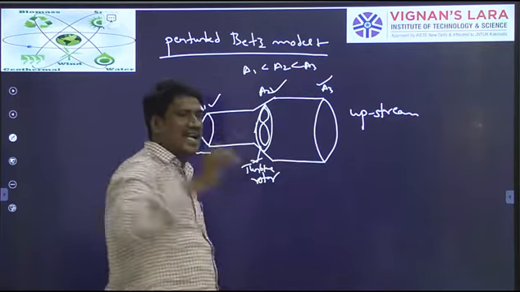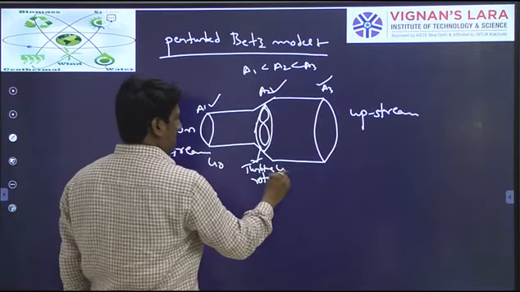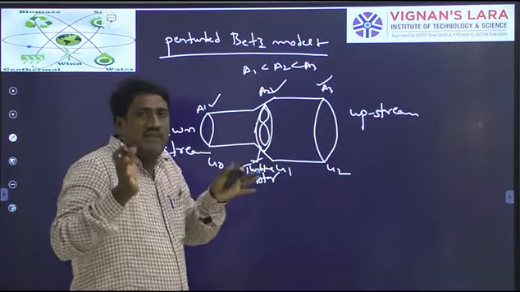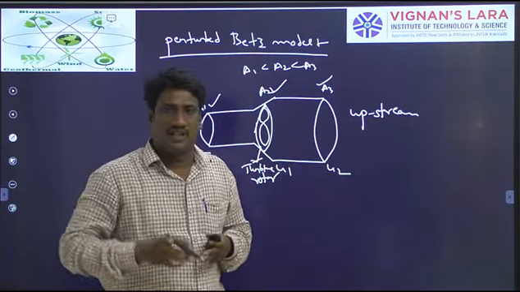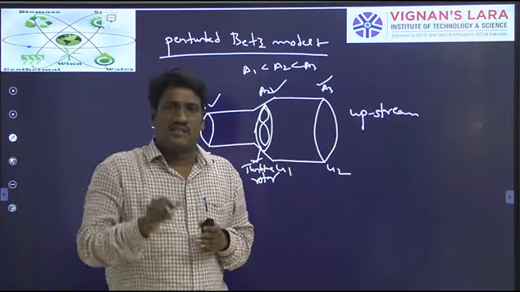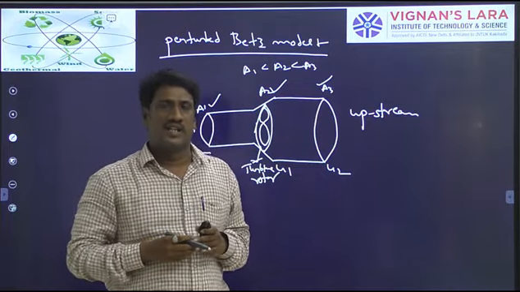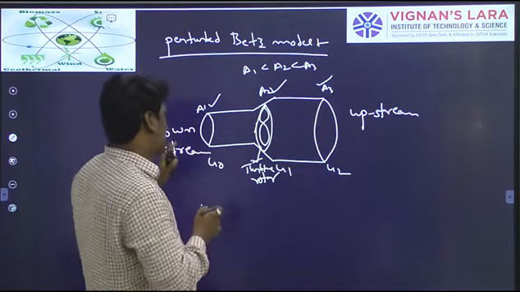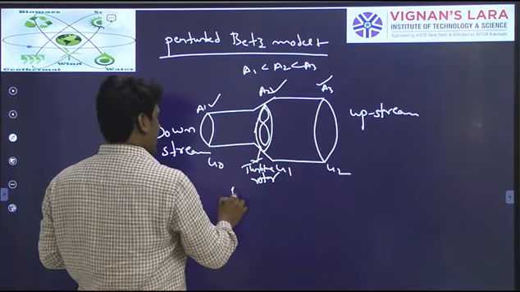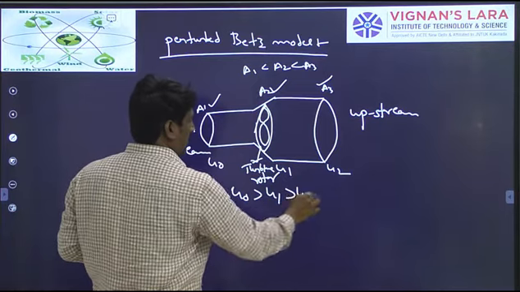Since areas are different, speed is also different: U0, U1, U2, let us say. Since the area keeps on increasing, speed will keep on decreasing. When the wind is entering, if the areas keep on increasing, speed will decrease. If the area decreases, speed will increase. Likewise, since A1 is less than A2, and A2 is less than A3, always U0 is greater than U1, and U1 is greater than U2.